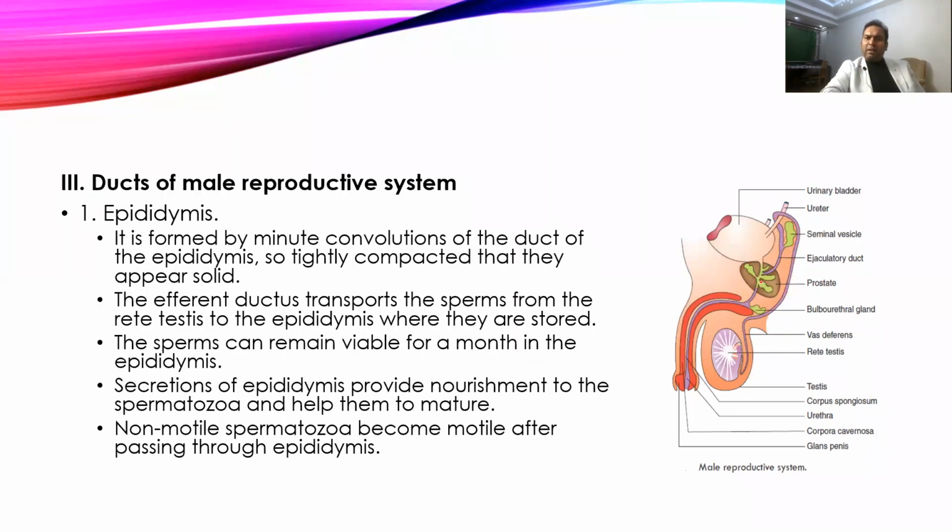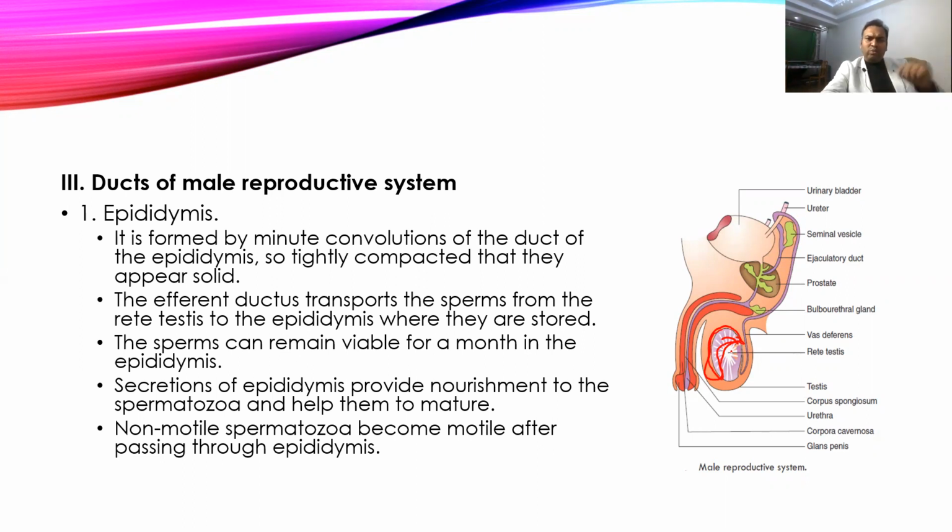Then we come to the ductal part, where the sperm is formed in the testis and goes until it reaches the female genital tract. That forms the ductal system. It starts with the epididymis. The epididymis is like a covering of the testes. It is a sickle-shaped, capsule-like structure.